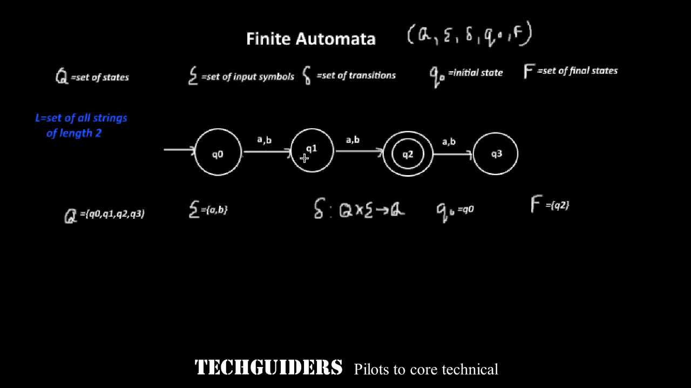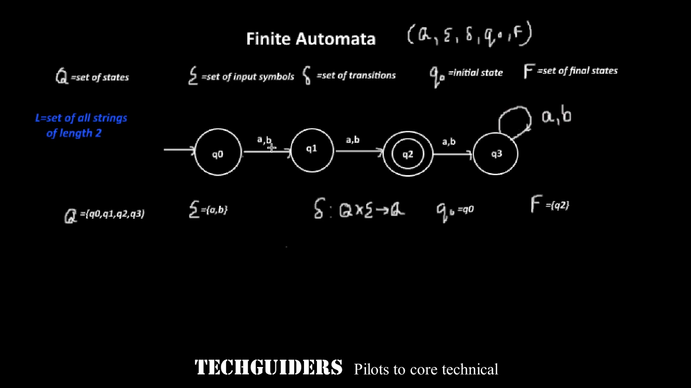Here, we need to accept the strings of length 2. If the string length is 3 or greater than 3, we should reject the string. So, if the string length is 3 or greater than 3, the automata should end up in the state Q3, which remembers that now the string length exceeded 2. Thus, empty strings are rejected, strings of length 1 are rejected, strings of length 2 are accepted, strings of length 3 are rejected, strings of length greater than 3 are also rejected.